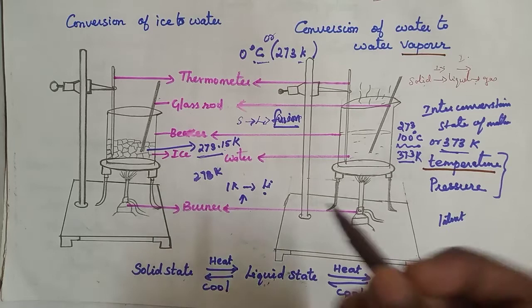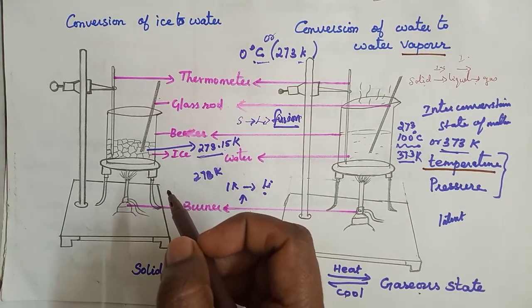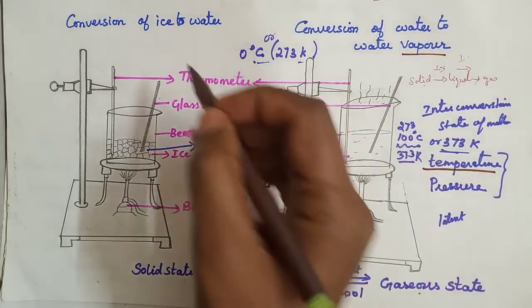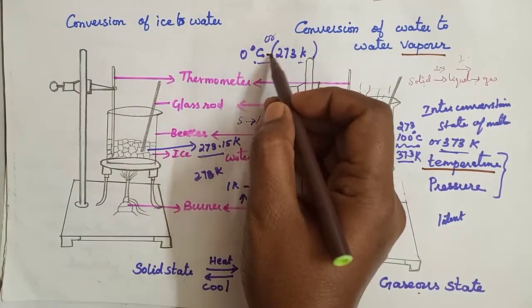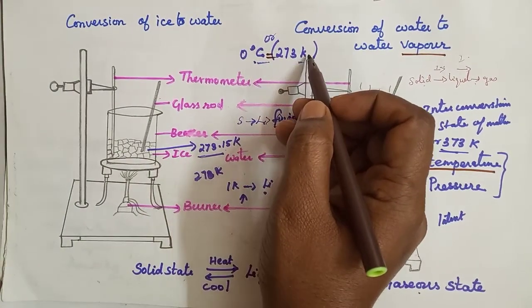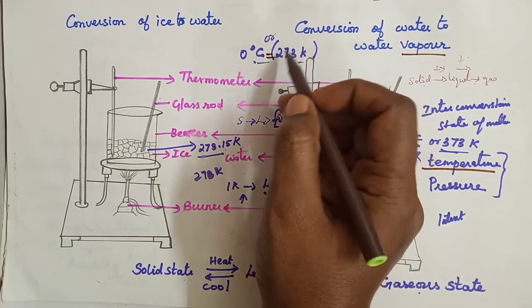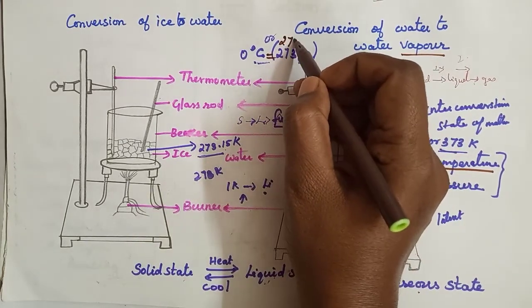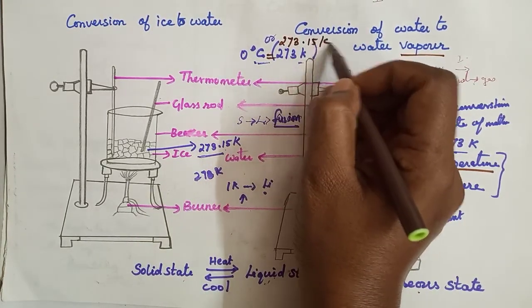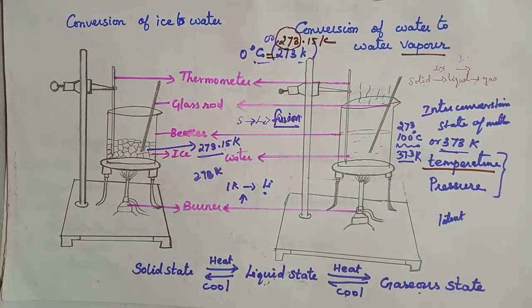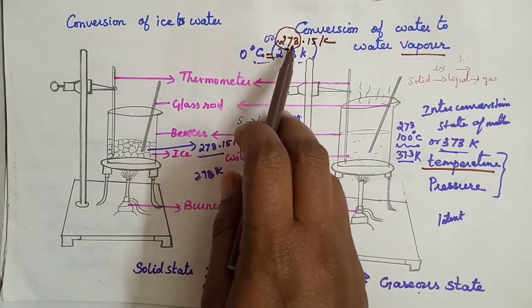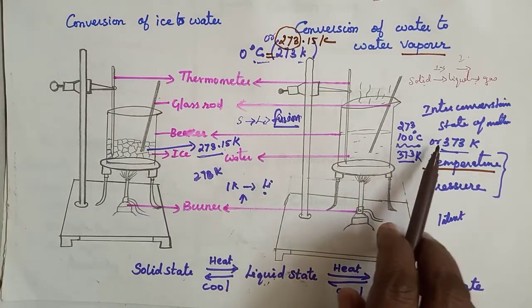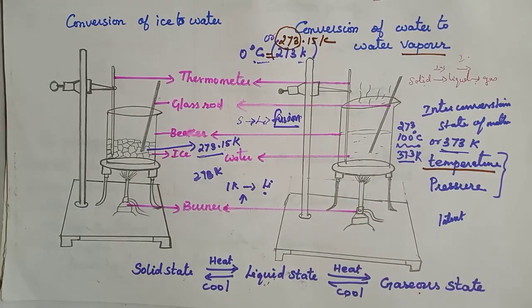Okay. Now, Kelvin is the SI unit of temperature. Yes or no? Yes. So 0 degree Celsius equals 273.15 Kelvin. For our convenience, what can we do? We can round up. Otherwise, we have to say 273.15 Kelvin only. Now, 0 degree Celsius equals 273 Kelvin. 100 degree Celsius equals 373 Kelvin. Understood?